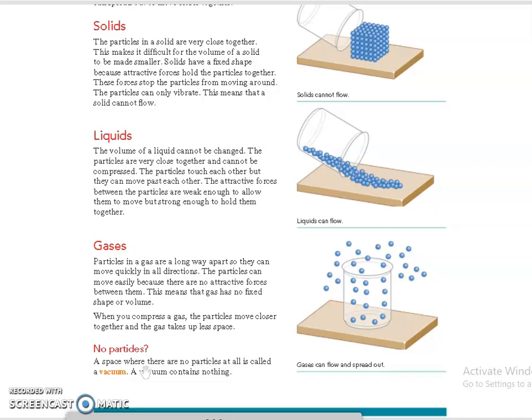If there are no particles, we call it what? It is known as vacuum. A vacuum contains nothing. Okay, what is vacuum? A space where there are no particles at all. No particles at all is called what? Vacuum. A vacuum contains nothing.